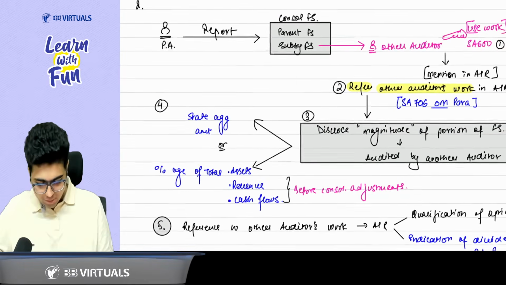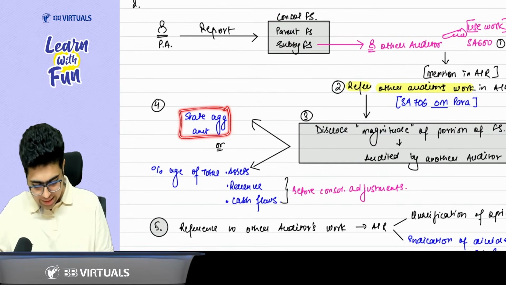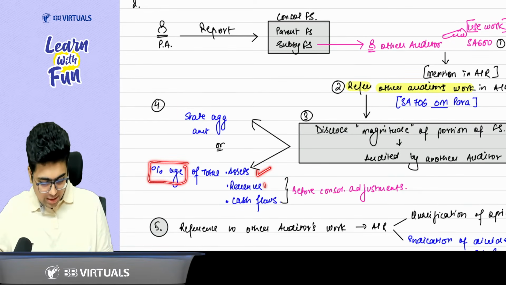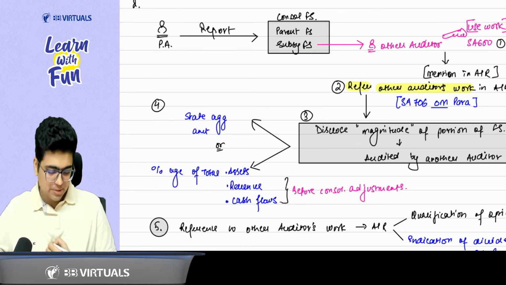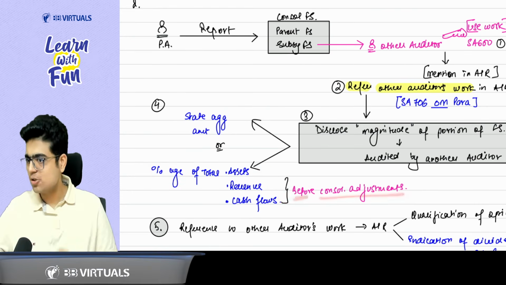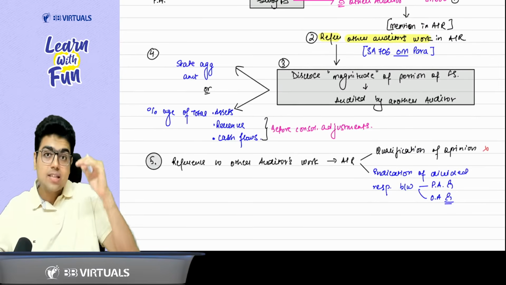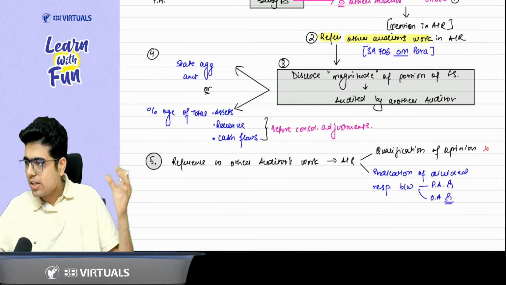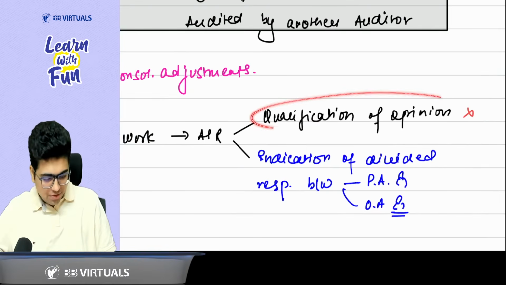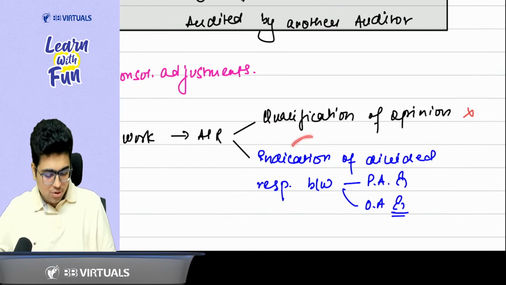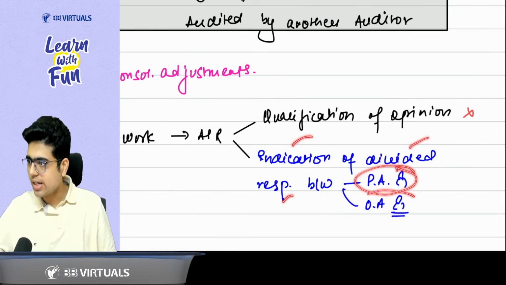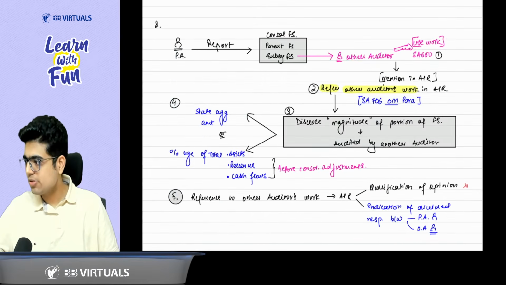How to mention this magnitude? This is the fourth point. You can mention the aggregate amounts or a percentage of the total assets representing the balance sheet, revenue representing the P&L, and cash flows representing the cash flow statement. These figures should be before the consolidation adjustments. Yes or no? Yes, sir. And lastly, just clarify that the reference to the other auditor's work in the audit report is not a qualification of opinion, rather an indication of divided responsibility between the principal auditor and the other auditor. So these are the 5 points you need to cover.